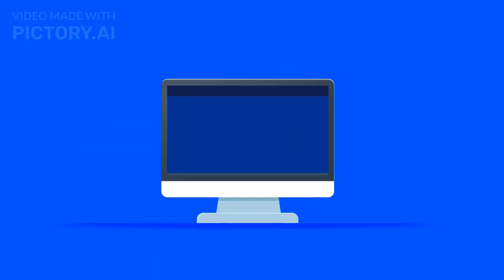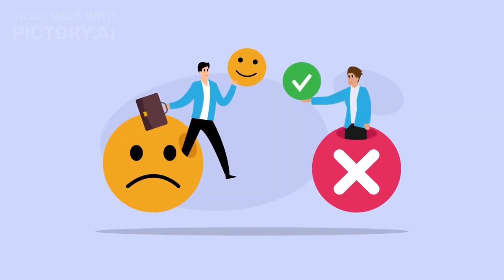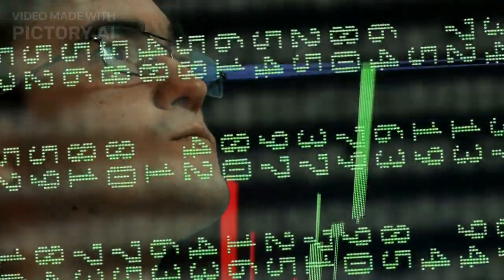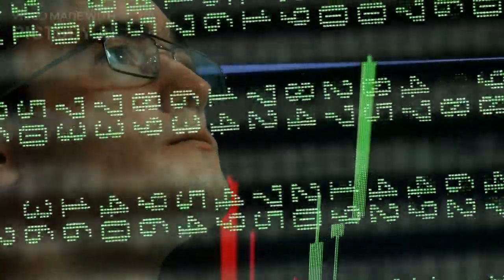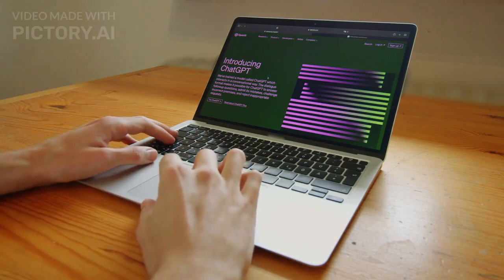However, it's important to recognize the limitations of AI in financial contexts. While Chad GPT can provide valuable insights, it lacks the ability to understand real-time market emotions and unforeseen events that can impact stock prices. Therefore, while it can enhance analysis, it should be used as a complementary tool alongside human judgment and expertise. Setting up Chad GPT for stock analysis.